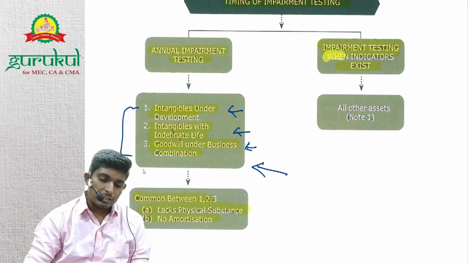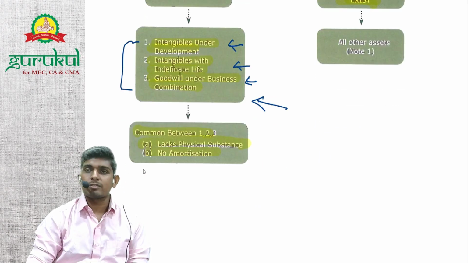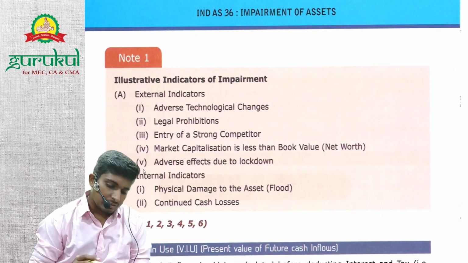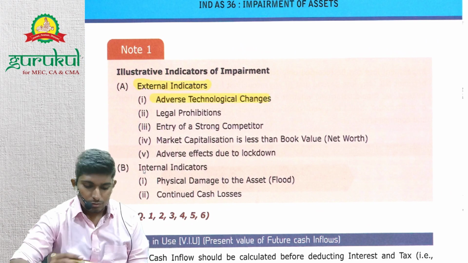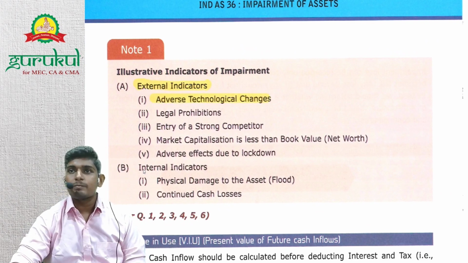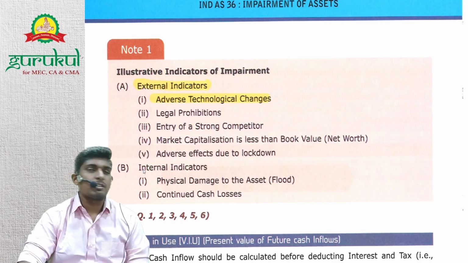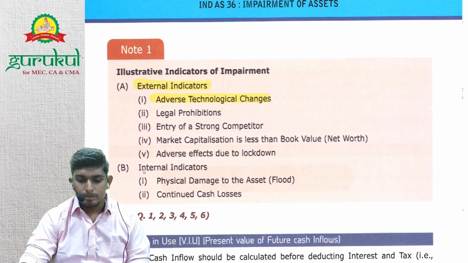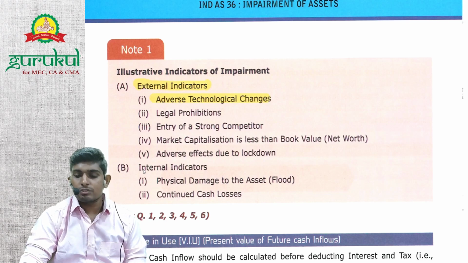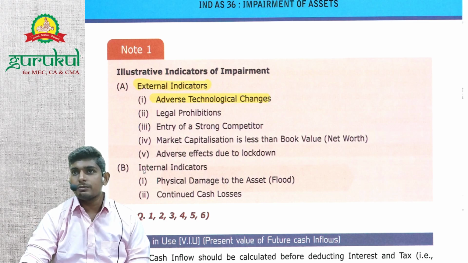So what are the indicators when we check impairment? The external indicators: adverse technological changes. So you are using a machinery, and you expect that machinery will work for 10 years. But after 2 years, let's say they launched a different machine in the market.